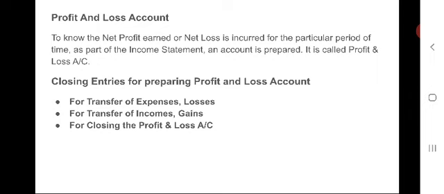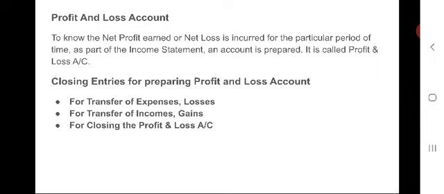As these are all incomes we have received in this year, they are to be transferred to profit and loss account, that is also on the credit side, so this entry has to be written. So we have to close this account. That means we have to balance this account.